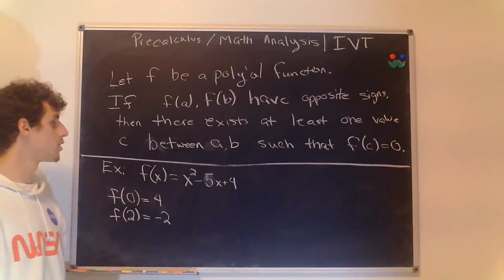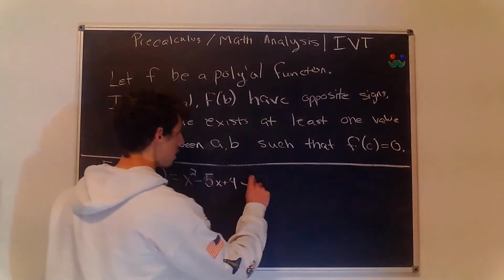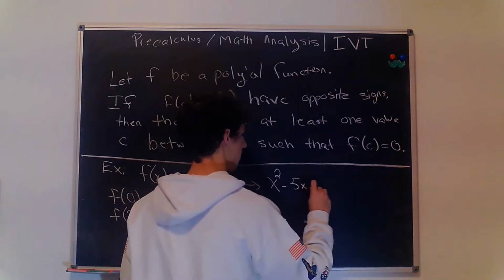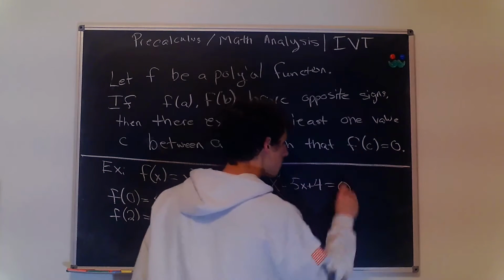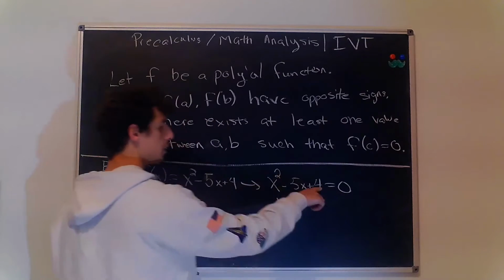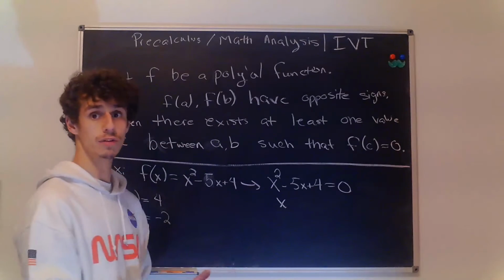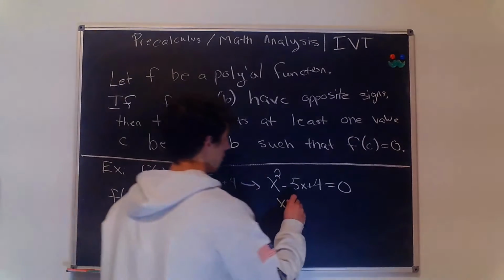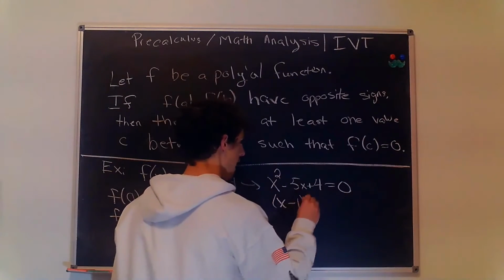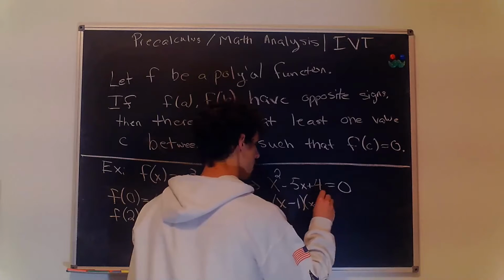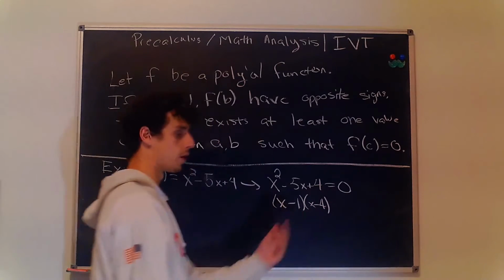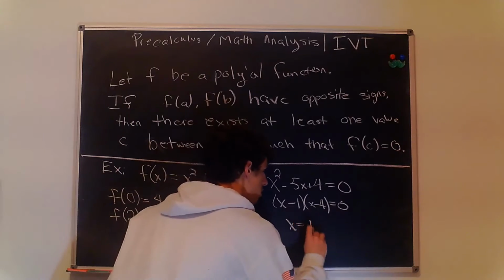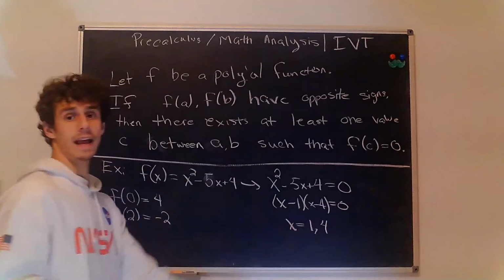So we can factor this really quick and see our zeros. If we want to set this equal to 0, we get x squared minus 5x plus 4, and then we can factor this. We know that 4 splits into 1, 2, and 4, because those are the factors of 4, and 1 and 4 combine to make 5. So we can really quickly see that this factors like so: x minus 1 times x minus 4. And so we can see our zeros are as follows, 1 and 4.